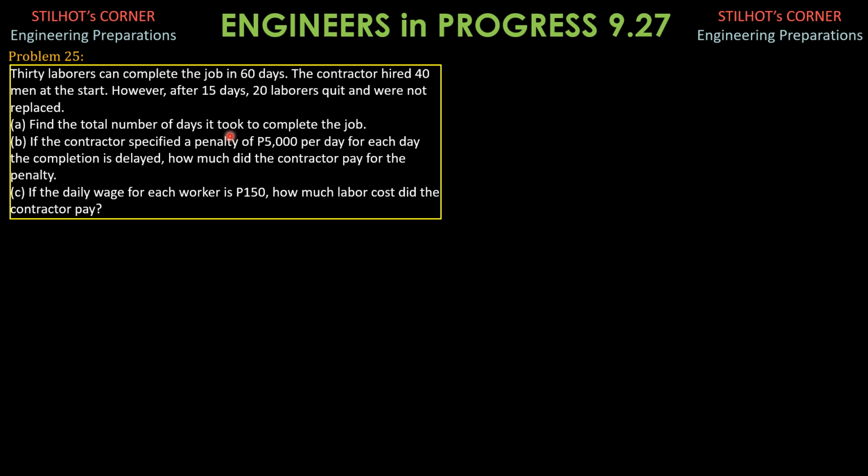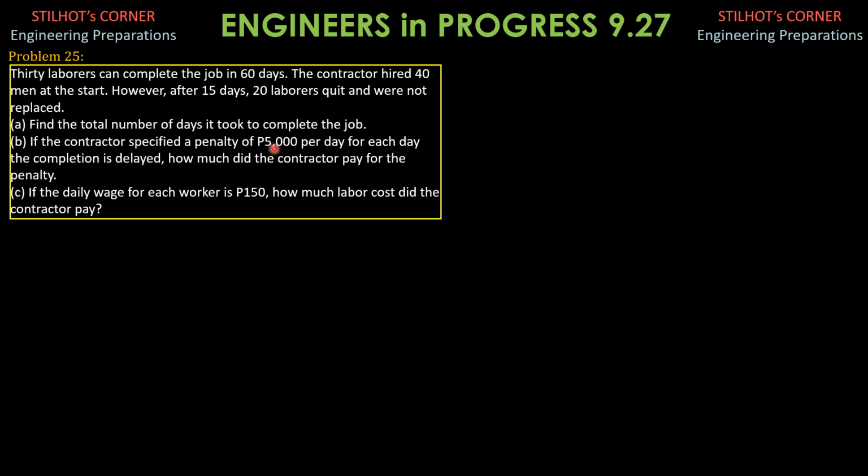The total number of days, therefore, is equal to 15 plus the additional number of days where only 20 laborers, 40 minus 20, continued to finish the job. If the contractor specified a penalty of 5,000 pesos per day for each day the completion is delayed, how much did the contractor pay for the penalty?